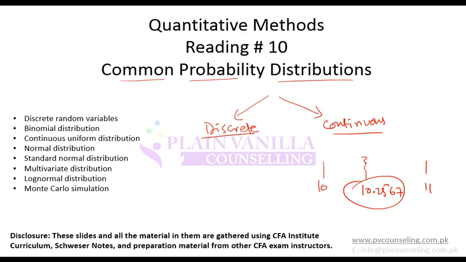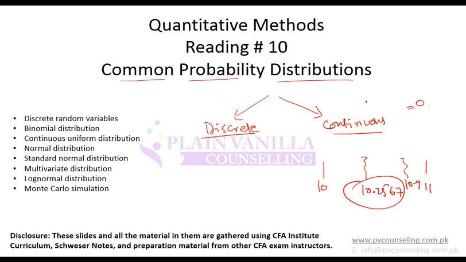Because it is such a small instance that its probability will be very low, almost negligible. So remember, in continuous distribution, the probability of any specific point is 0. If I ask you what is the probability of 10.2567, you will say 0. What is the probability of 10.9? You will say 0, because it is such a small instance in continuous change that its probability is almost 0.